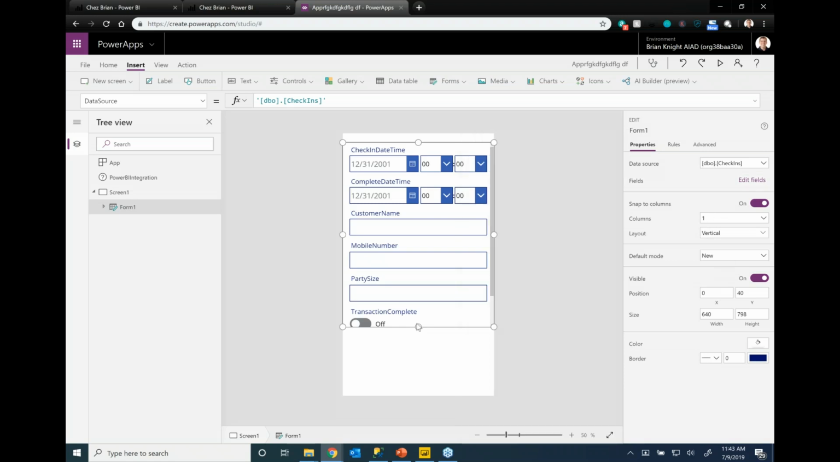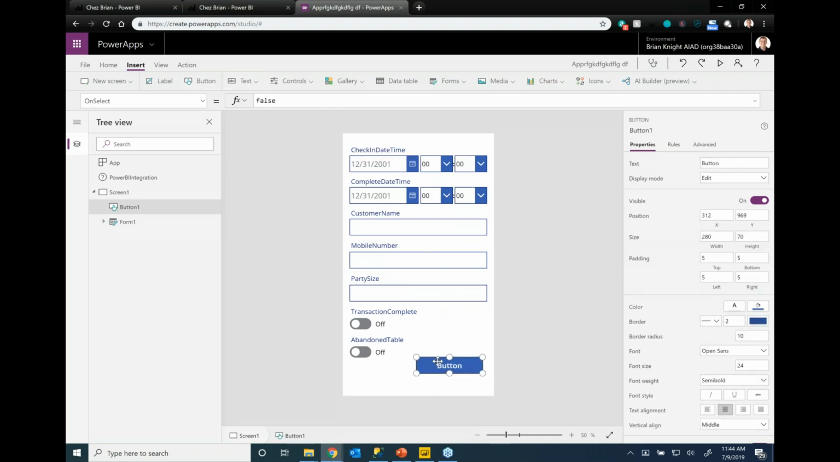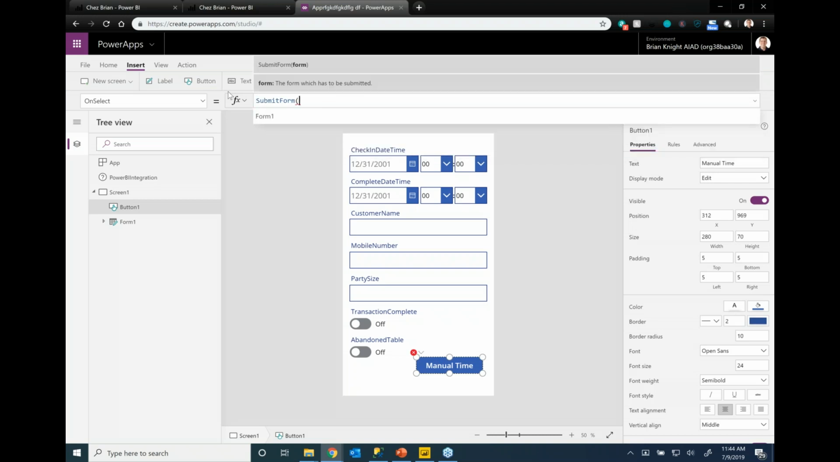And I need to put a quick submit button. Again, you've already seen this one as well. So I'm going to drop a button in here. I'm not going to make it real pretty or anything. And to wire this up, I'll say on select, we'll say submit form, Form1.